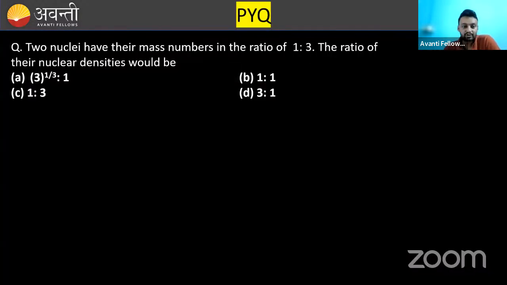Moving further means there are some questions for you. Now you will do the questions. Two nuclei have their mass numbers in the ratio 1:3. The ratio of their nuclear densities will be? I need that answer from you. I am waiting for 30 seconds only, and within 30 seconds, every one of you must answer.